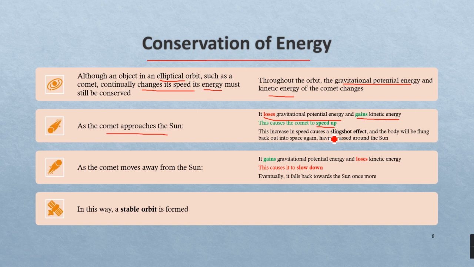And then this can create a slingshot effect where the comet can exit the orbital motion and be slingshotted outside of its orbit. As the comet is moving away from the sun, we know that it will gain a lot of gravitational potential energy and lose a lot of kinetic energy in the form of slowing down, and then it will stay in orbit and move towards the sun in the same orbital motion. So this is how we call a stable orbit can be formed.